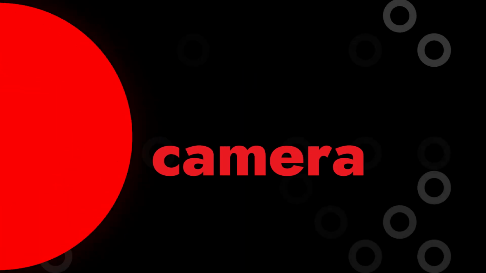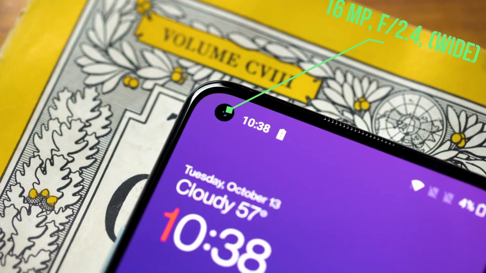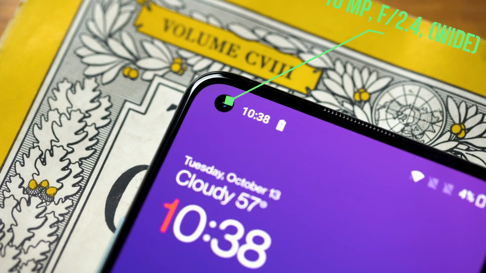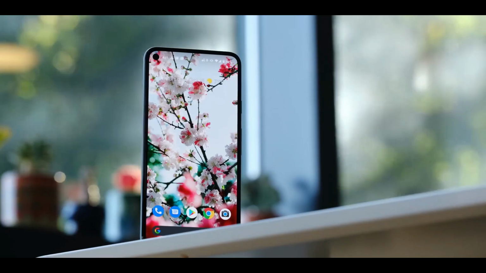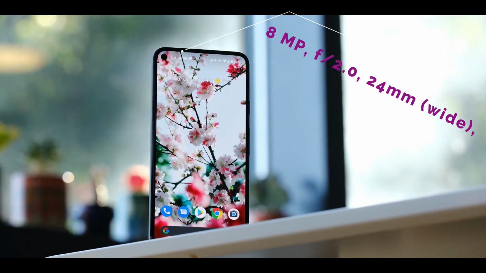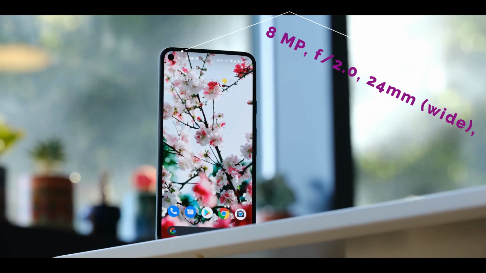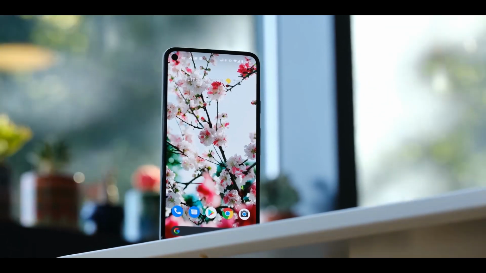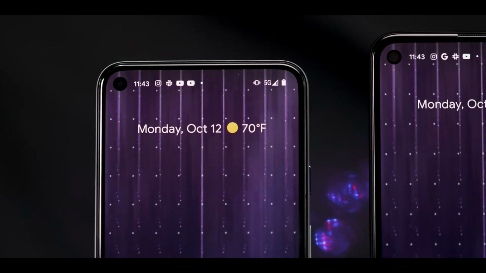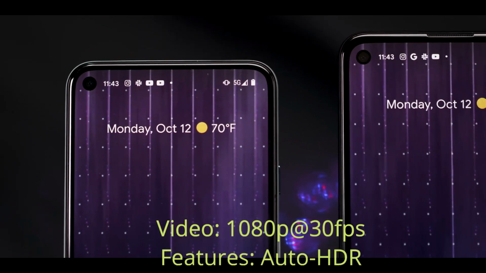Coming to the camera now, first we'll talk about the front facing camera. OnePlus does have a 16 megapixel camera, but remember Pixel is known for its photo processing and AI camera app, and Pixel comes with an 8 megapixel front facing camera which produces great color and dynamic range compared to OnePlus 8T. And both the phones are capable of recording video at 1080p up to 30 frames per second.